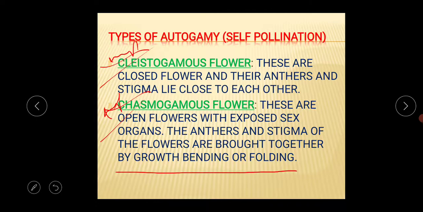So the basic difference is that in the cleistogamous flower, the anthers and stigma lie close to each other, so they are not showing themselves. But the chasmogamous flowers are open flowers, and their sex organs are exposed, and the anthers and stigma are brought together by growth, bending or folding. This is another important thing for your exam.